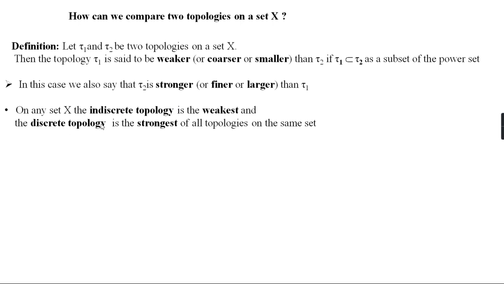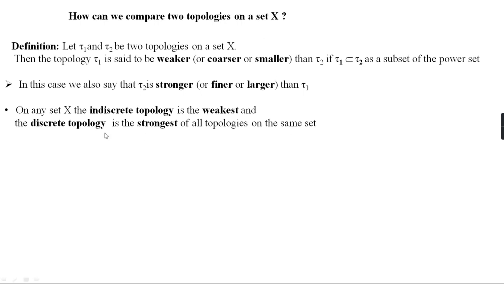Then on any set X, the indiscrete topology is the weakest one. We know that the indiscrete topology contains φ and X alone, and we also know that every topology contains φ and X. So the indiscrete topology is always contained in any topology defined on X. Similarly, the discrete topology is the strongest or largest topology defined on any topological space X, because the discrete topology consists of the family of all subsets of X. So any topology consisting of some subsets of X is definitely a subfamily of the discrete topology.